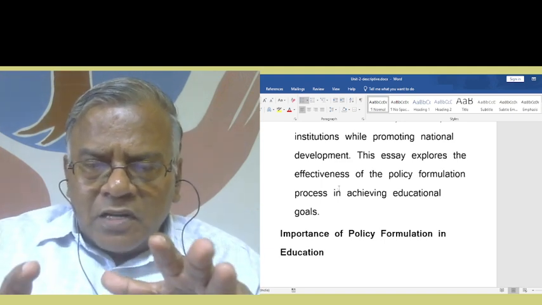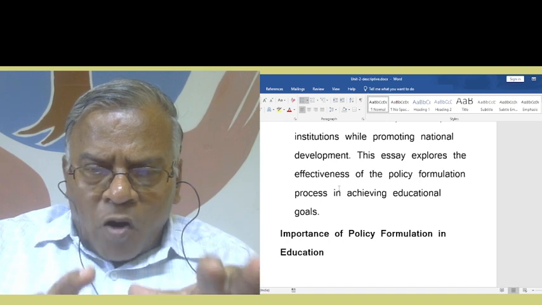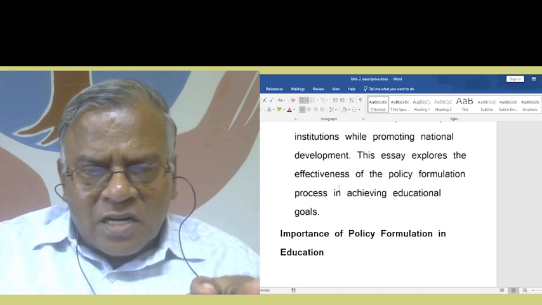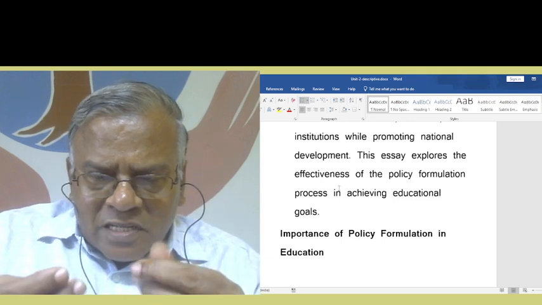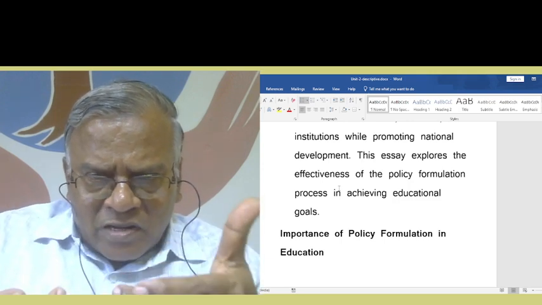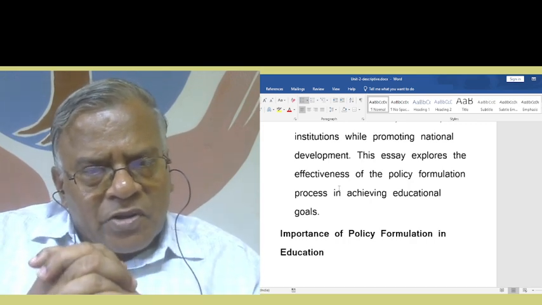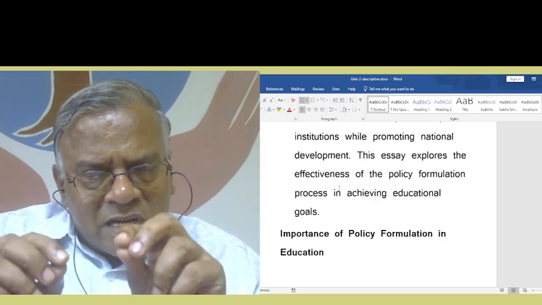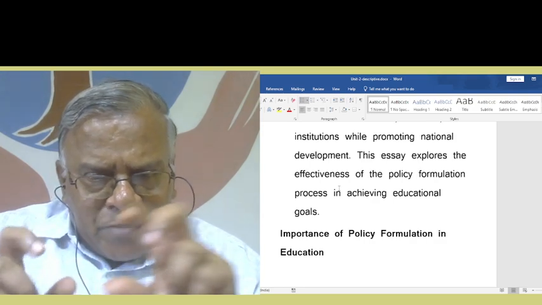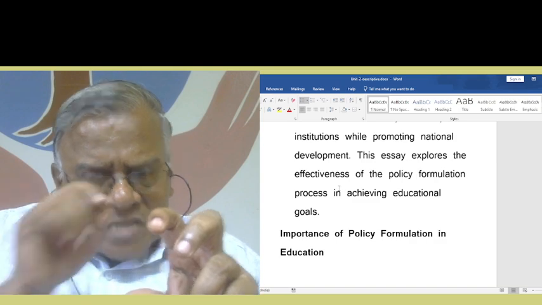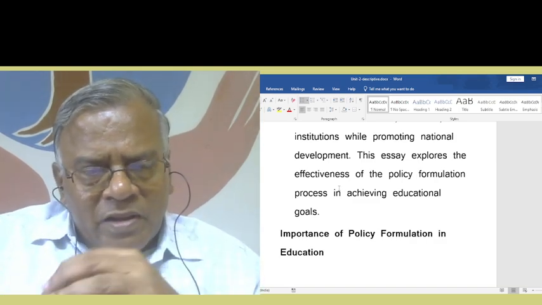In other words, what is the impact of policy on the educational goals? You must understand it some way or other. The words will be very different, sometimes abstract, but you must see the relevance. They will be combining two or three, and what is it exactly you must find out in an evaluation question.